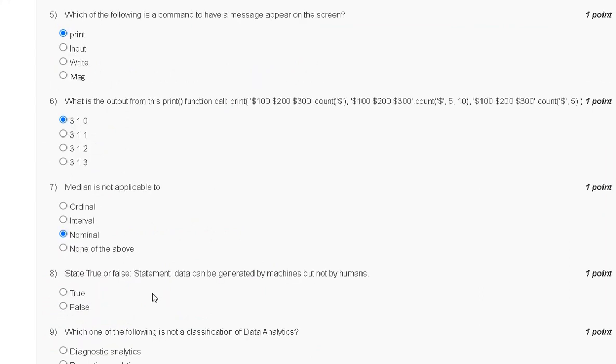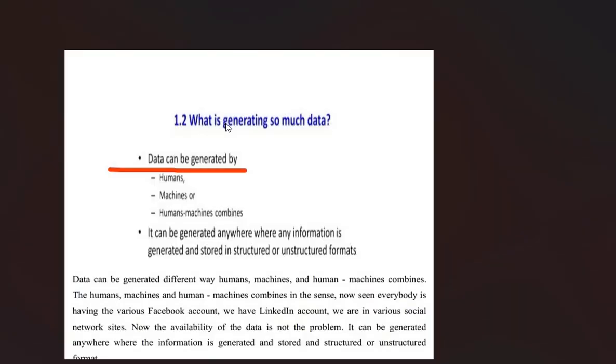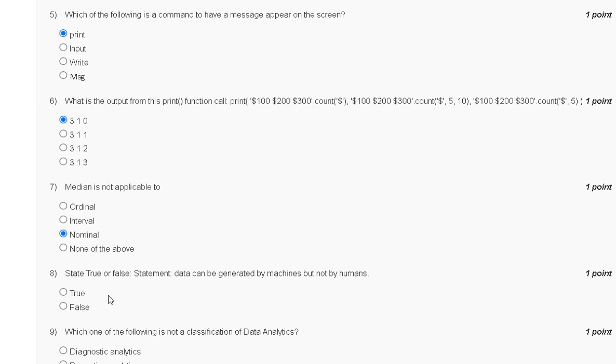Question number 8, state true or false. Statement: data can be generated by machine but not by human. True or false? So the explanation of question number 8 is here. What is generating so much data? Data can be generated by human, machine, or human and machine combined. It can be generated anywhere where information is generated and stored in structured or unstructured format. So the correct answer to question number 8 is option number B, false.